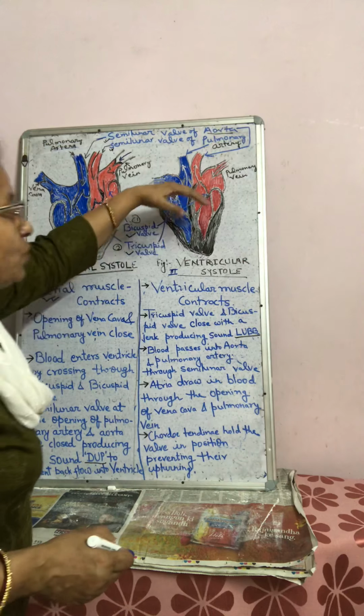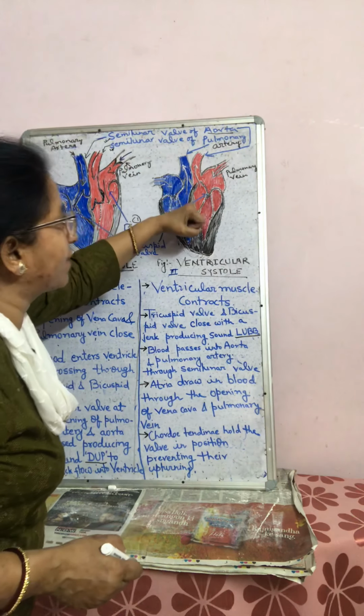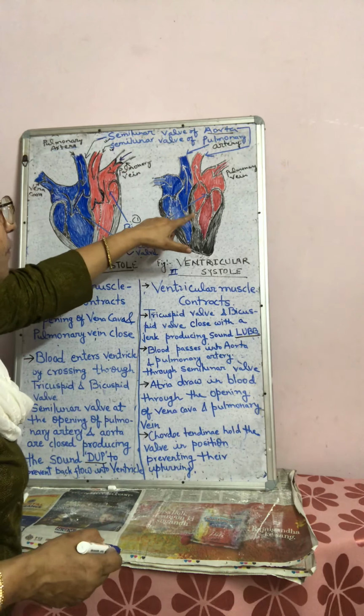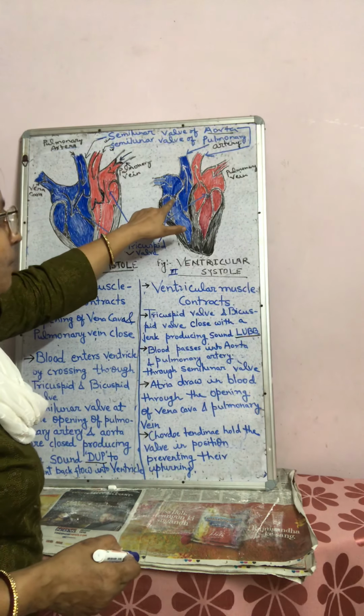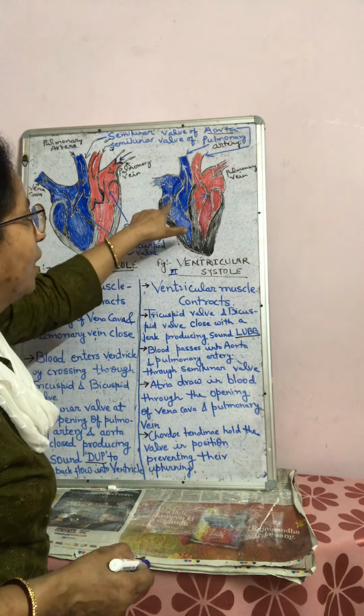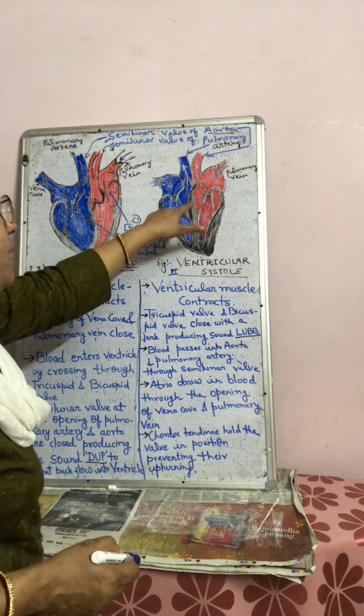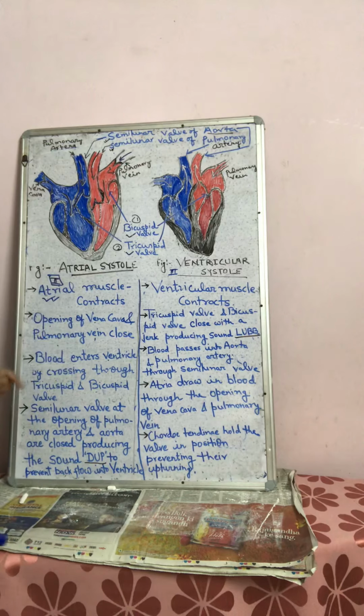Now look at what happens in ventricular systole. In ventricular systole, ventricle contracts. Due to contraction of ventricle, the bicuspid and tricuspid valves will close.